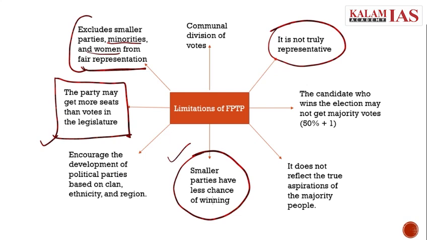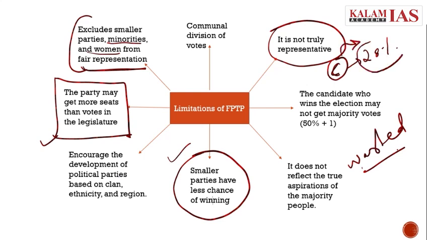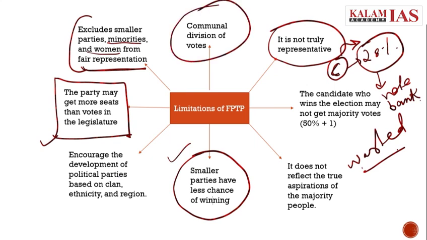This also leads to a large amount of wasted votes, because the votes cast above the votes required to win the seat won't be taken into consideration. So there will be a lot of wasted votes. We have seen that candidate C won 28% of the votes. So now this elected leader will work only for those 28 people who have voted for him. So this will lead to vote bank politics, and this will lead to communal division of votes.